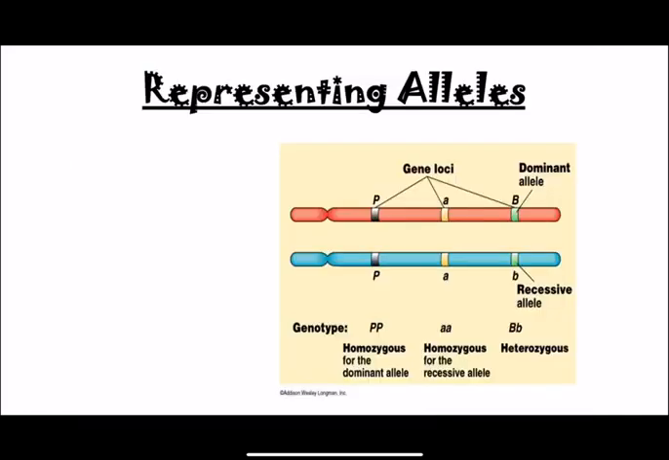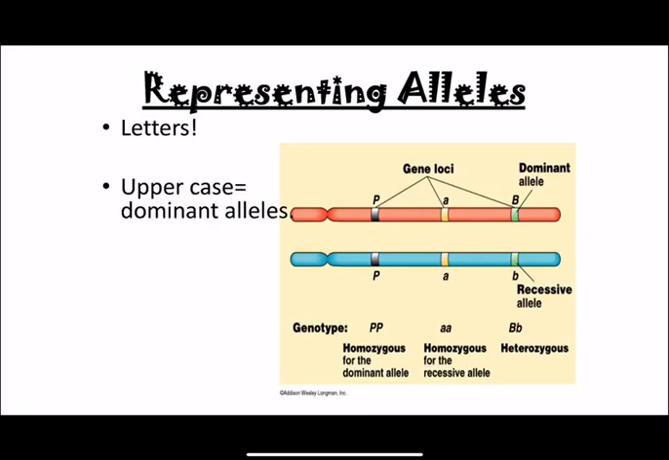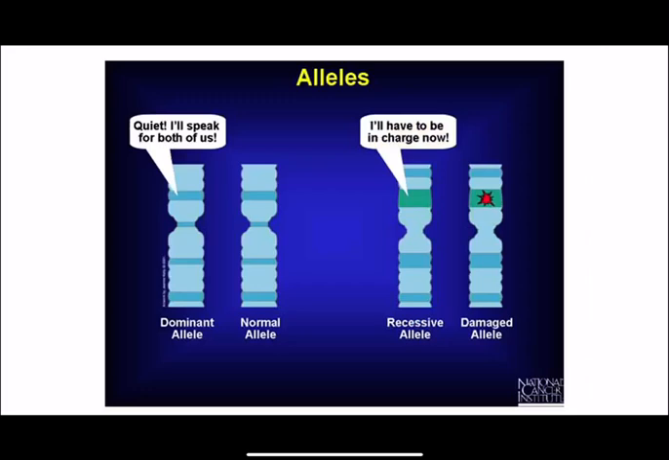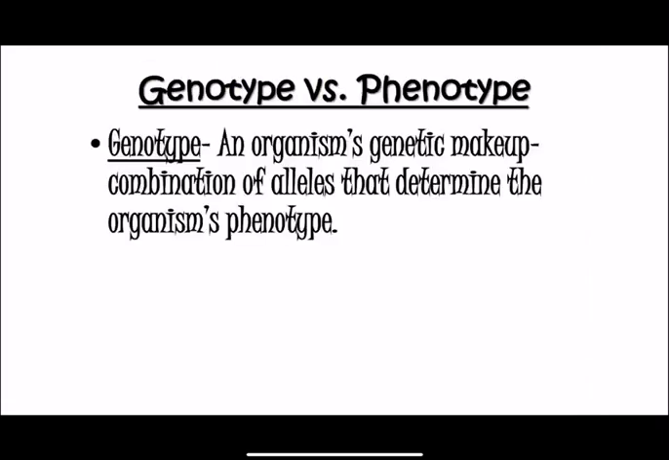These alleles are represented with letters. Like I said previously, an uppercase letter equals a dominant allele. A lowercase letter equals a recessive allele. Both alleles must be inherited from a parent. You'll receive one from your dad, you'll receive one from your mom. But one of them may not show up if it's a recessive allele.